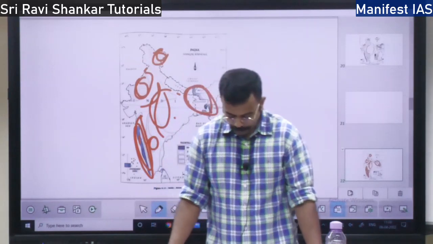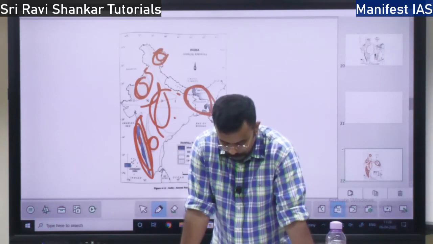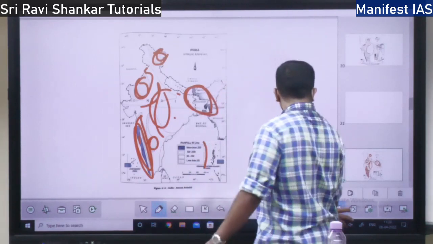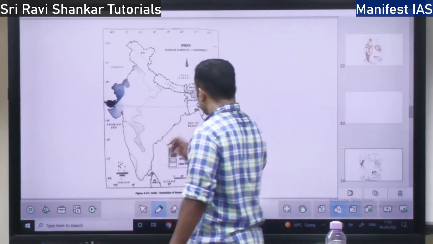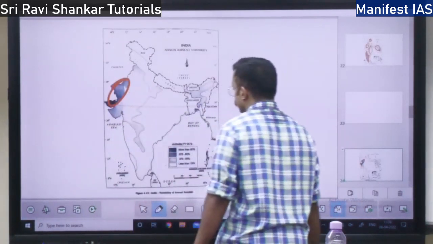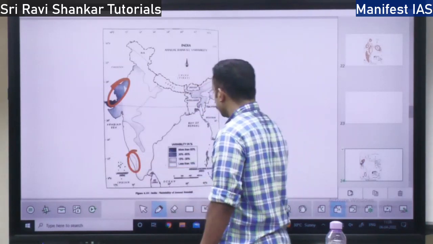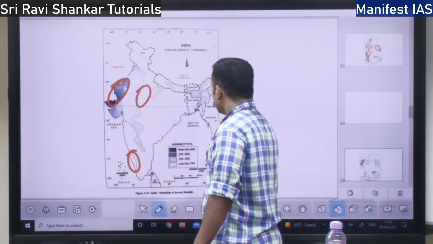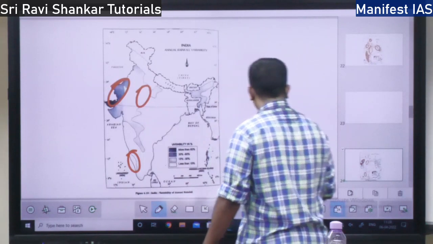than 50%. Okay, so next we will talk about the climatic regions of India, how the climate of India is divided. So on the variability map, here you will find more than 60% variability in rainfall. Here you will find less than 15% variability, that is change, right? Here you will find 15 to 30% variability. So this is the variability map.